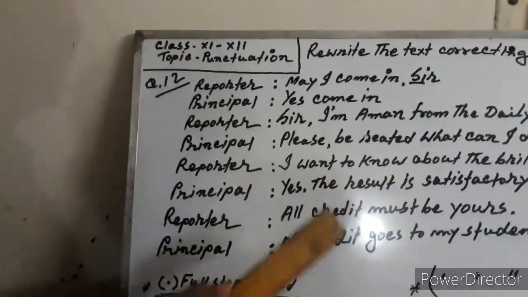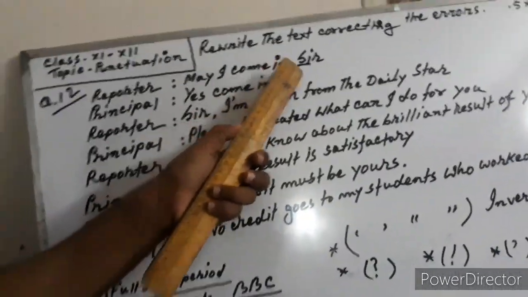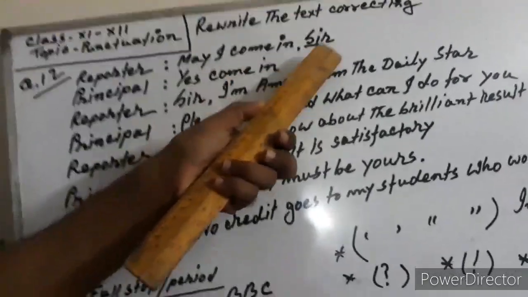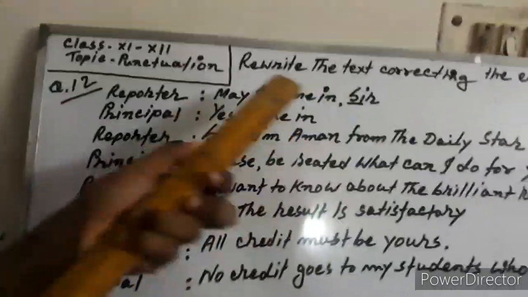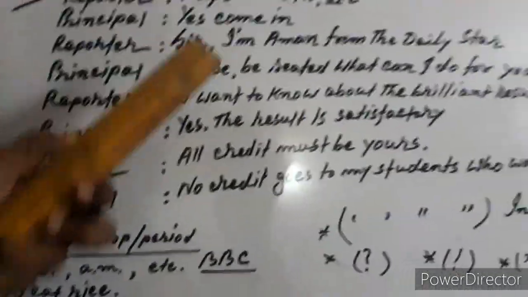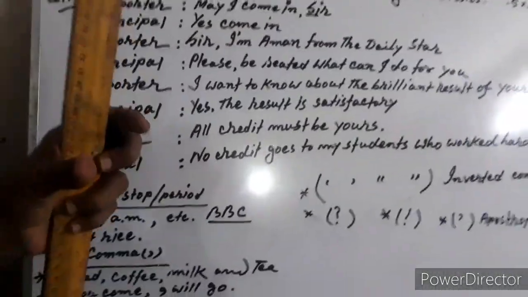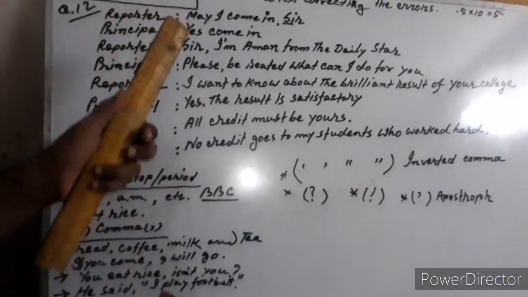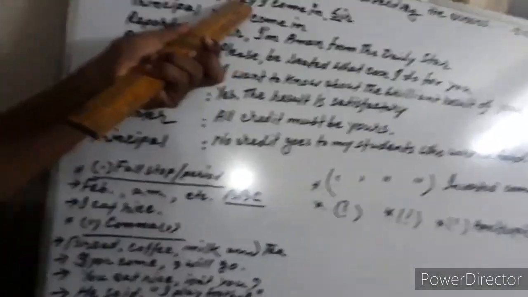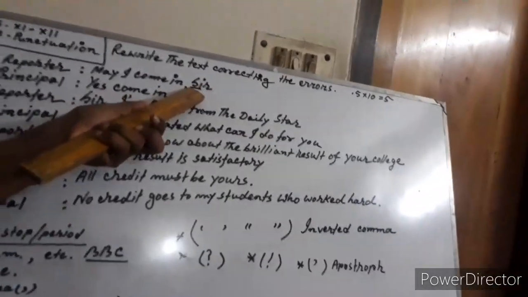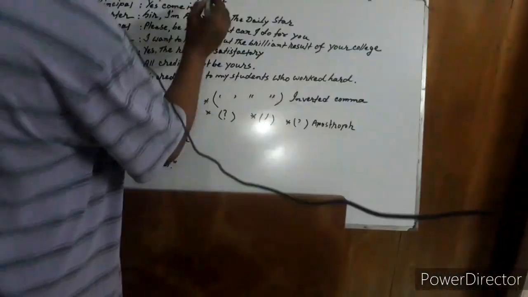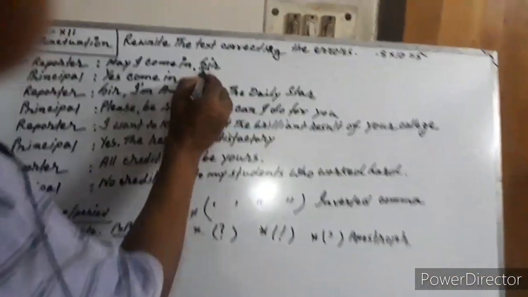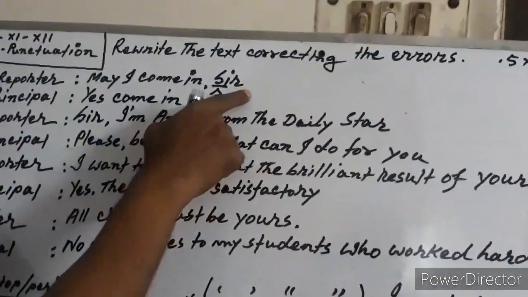So always remember, if you indicate the address in the middle or at the end of a sentence, the first letter is always small. But if the address is used at the beginning, every sentence starts with a capital letter. May I come in, sir? Here M, capital letter, is rightly used, but S here will be a small letter, though it is written as a capital letter. So you should write S as a small letter, and there is no punctuation here.